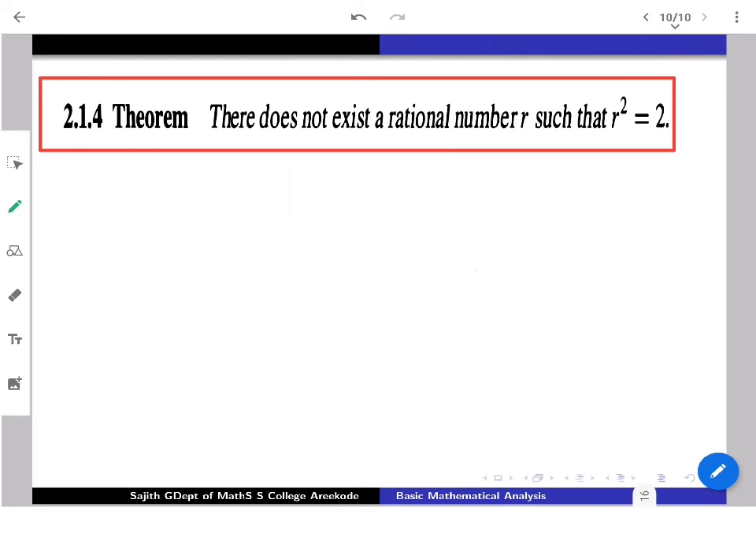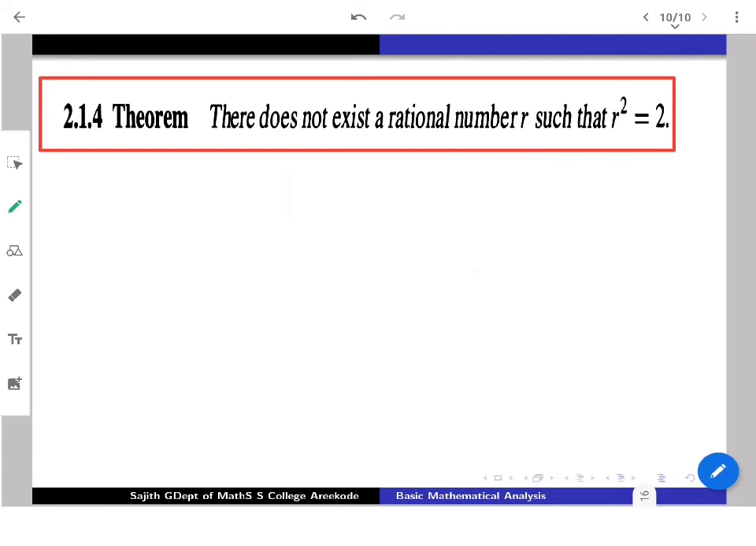First of all, we are trying to prove that in Q you are not going to get a solution, which means that if r is a rational number, whatever value you give, r square is not going to give you 2. So r square equals 2 is not solvable in Q. That is what we are trying to prove.